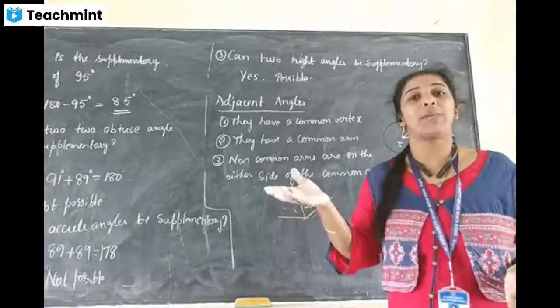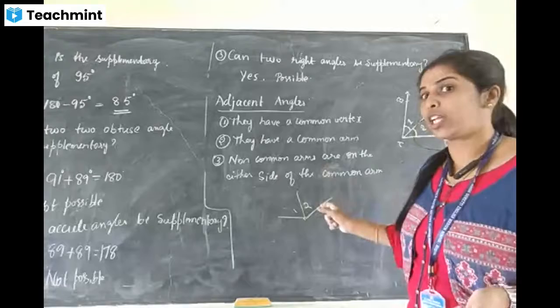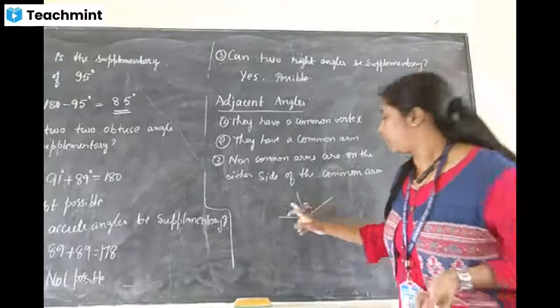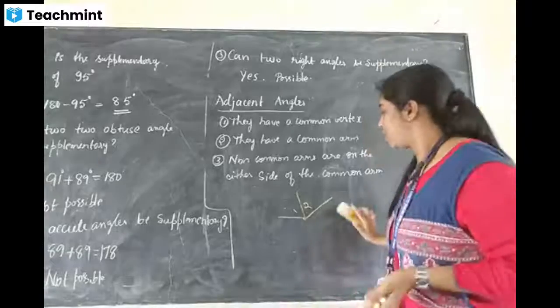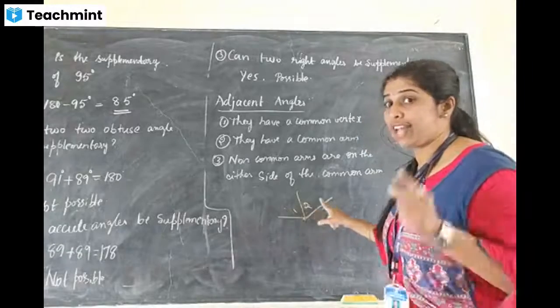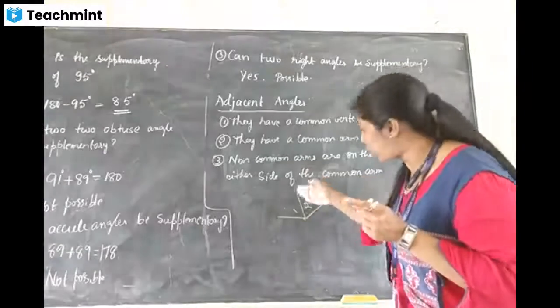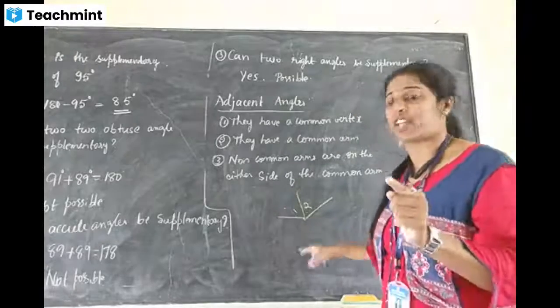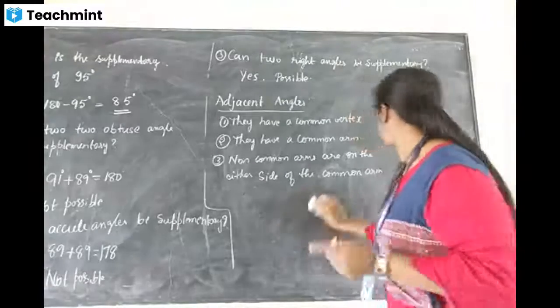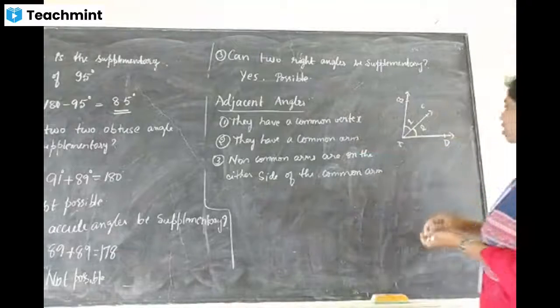Now, are you clear about the adjacent angle? Because next is linear pair, and there may be confusion, as while looking, it looks the same. Are you clear about the adjacent angle now? Yes, ma'am. Continuous angles with a common arm and common vertex, then only it is an adjacent angle. Okay, so this is the figure.